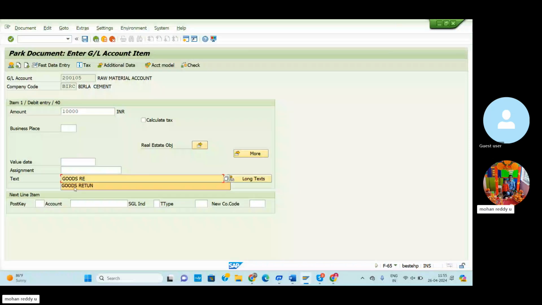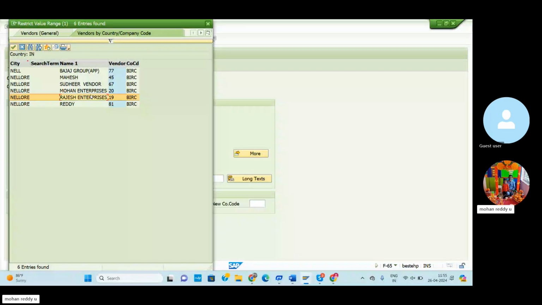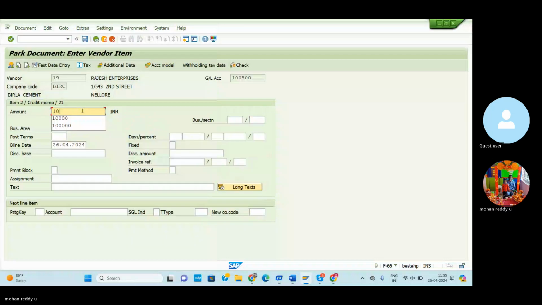Then here posting key is 21, 21 for credit memo. So in the account, you need to select the Rajesh Enterprises. Company code BARC is okay, then select the Rajesh Enterprises. Enter. Amount 10,000. Text plus.